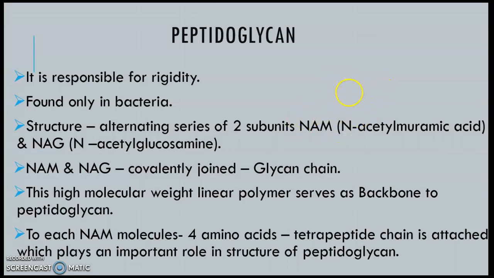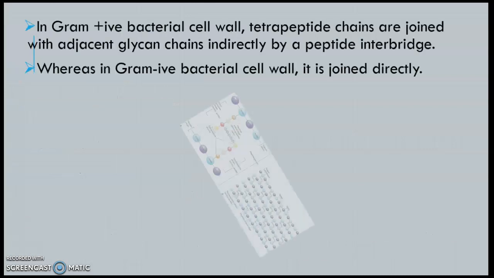To each NAM molecule, 4 amino acids are attached. 4 means tetra. A group of amino acids is a peptide. So to each NAM molecule, a tetrapeptide chain is attached. NAM NAG, NAM NAG, NAM NAG. Likewise, it is alternatingly arranged with each NAM having a tetrapeptide chain, resulting in the formation of a glycan chain. This high molecular weight linear polymer serves as a backbone to peptidoglycan.